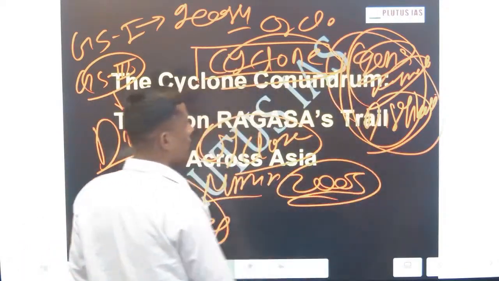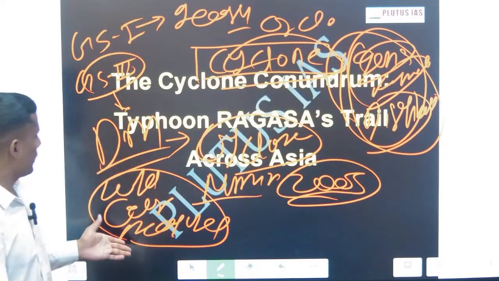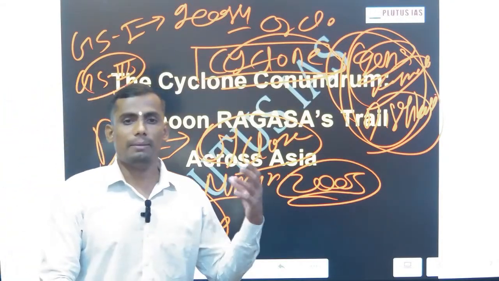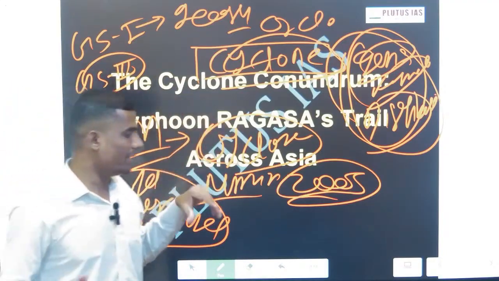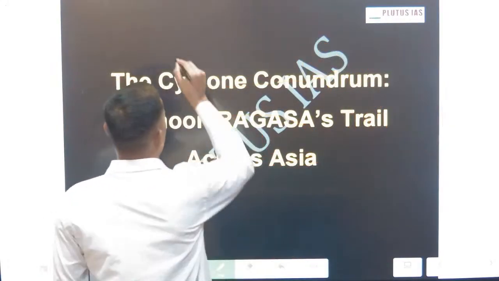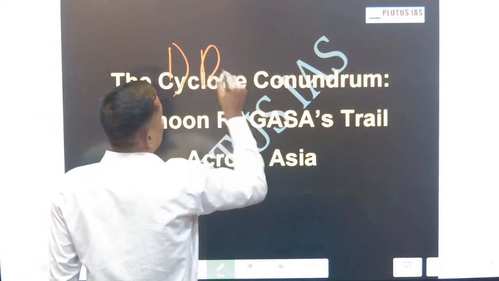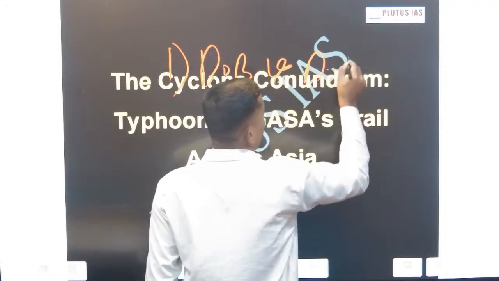I have mentioned the 5 dimensions and their names, particularly the consequences, the measures, and the policies taken. But apart from this, there is another dimension UPSC has focused on: why there are more cyclones in the Arabian Sea compared to the Bay of Bengal.